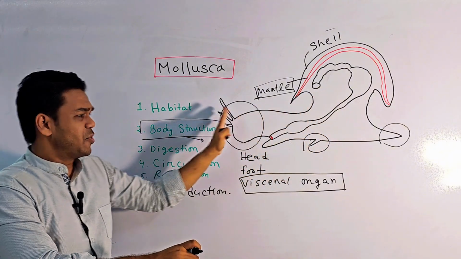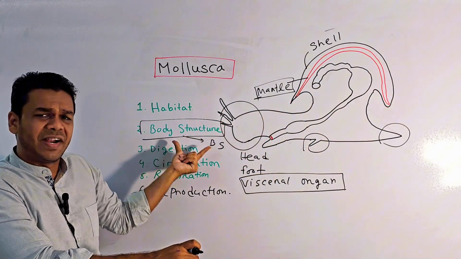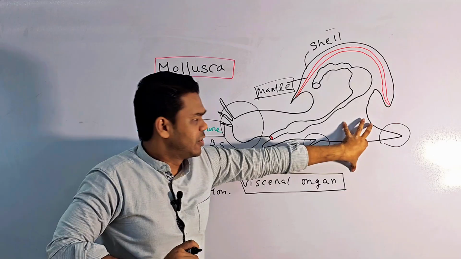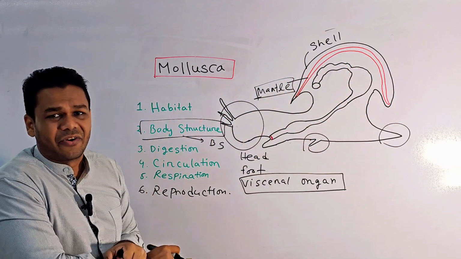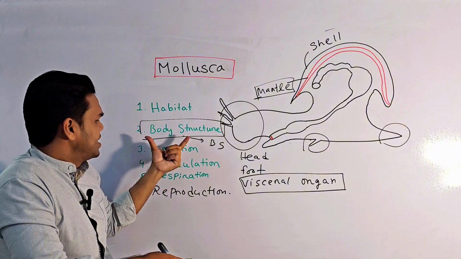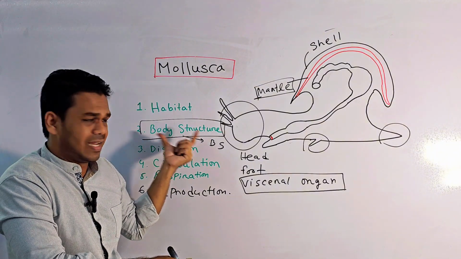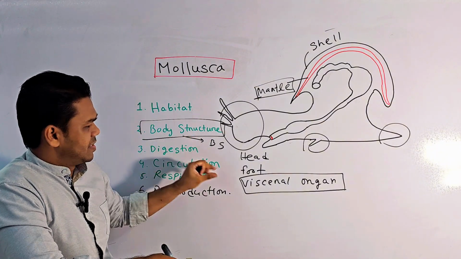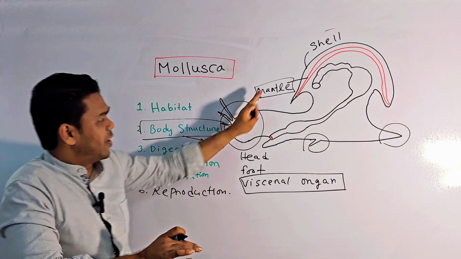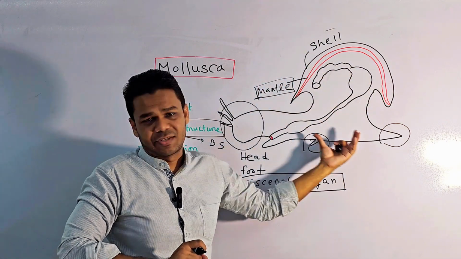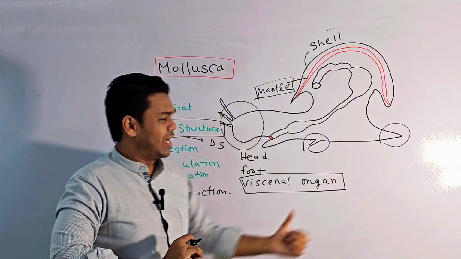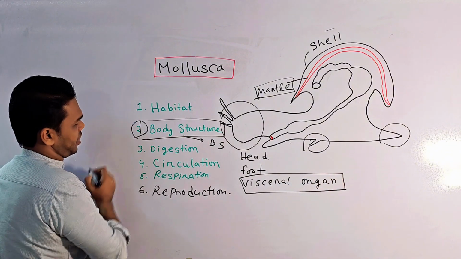That's why I'm saying that the structure is divided into three parts: head, muscular foot, and visceral organs. So in the body structure, we can easily tell that it is divided into three regions, it is covered by a shell formed by the mantle, and they contain a muscular foot. So I think you got this point.